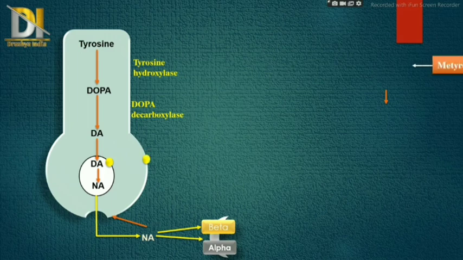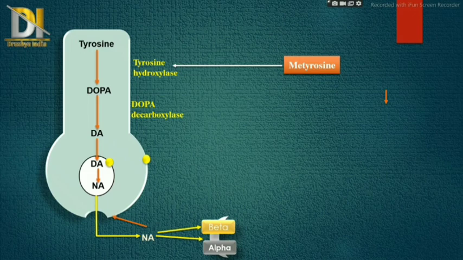Now we will see about some drugs here. Tyrosine hydroxylase means conversion of tyrosine to DOPA. It is the rate limiting step in the biosynthesis of noradrenaline. This enzyme is inhibited by a drug, metyrosine. The next one is DOPA decarboxylase, which catalyzes the conversion of DOPA to dopamine. This enzyme is inhibited by the drug known as carbidopa.